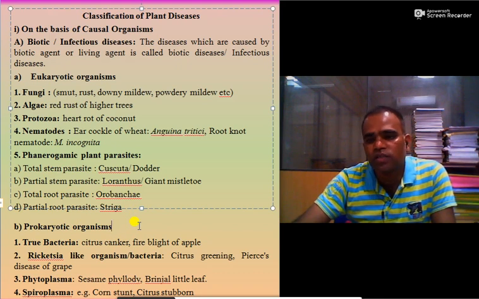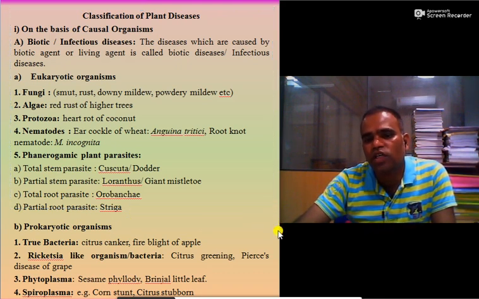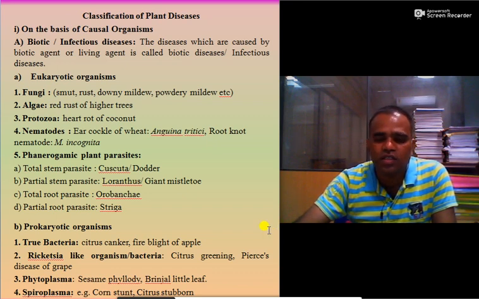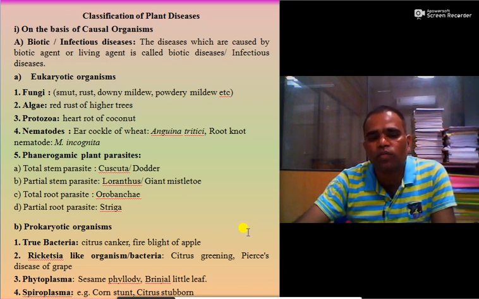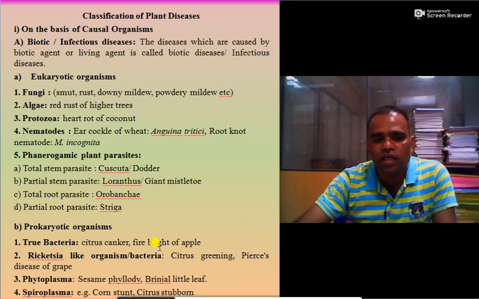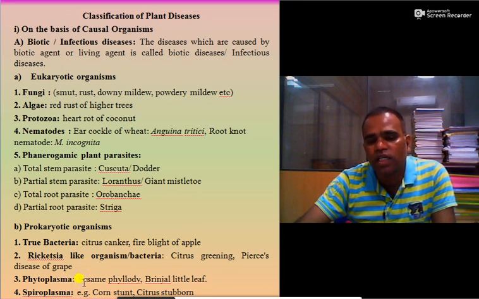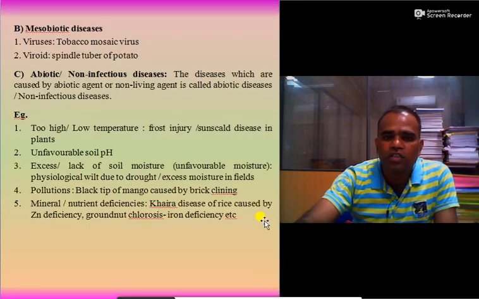Then prokaryotic organisms, those organisms which contain a primitive nucleus. They do not have a true nucleus; the nuclear material is suspended as there is no nuclear wall, and thus these types of organisms are called prokaryotic organisms. Examples are true bacteria: citrus canker, fire blight of apple; rickettsia-like organisms: citrus greening, Pierce's disease of grape; phytoplasma: sesamum phyllody, brinjal little leaf; spiroplasma: citrus stubborn.